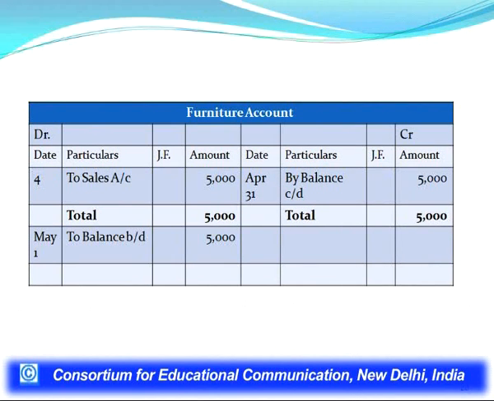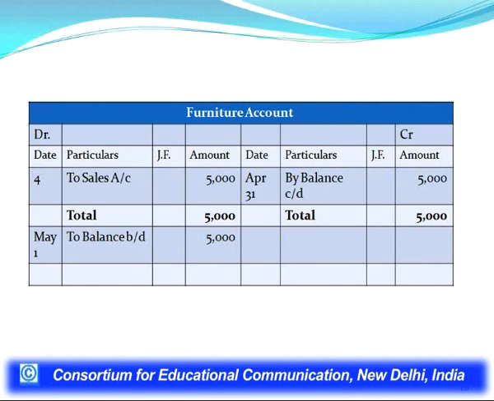Then the fourth transaction was furniture purchased. Furniture was purchased for cash. There is a typing error on the debit side, it should be to cash account, not to sales account, 5,000. So, there is a debit entry, so credit side is shorter by rupees 5,000.